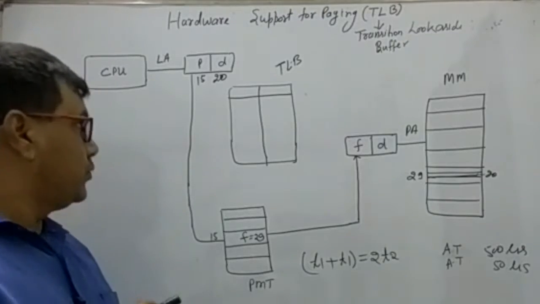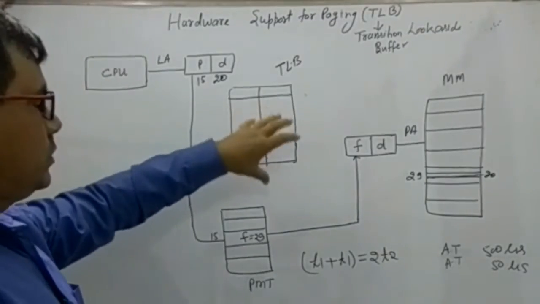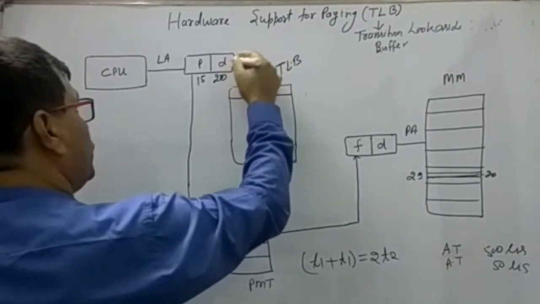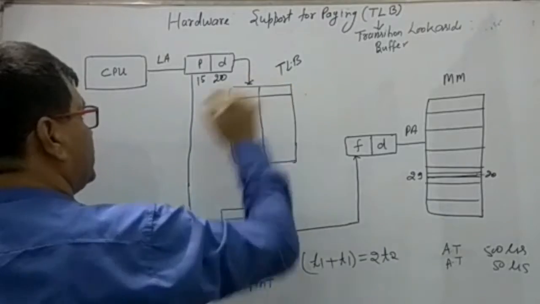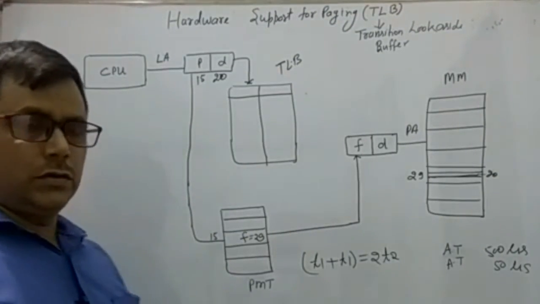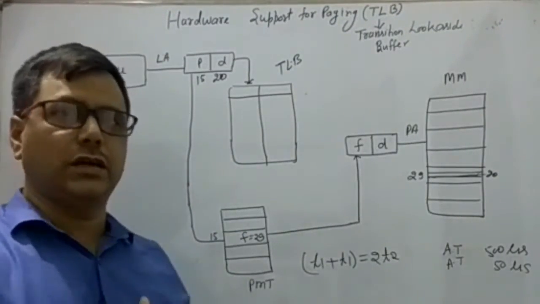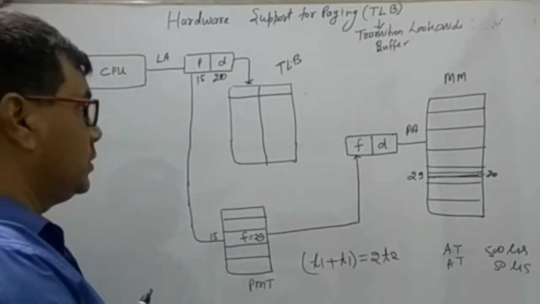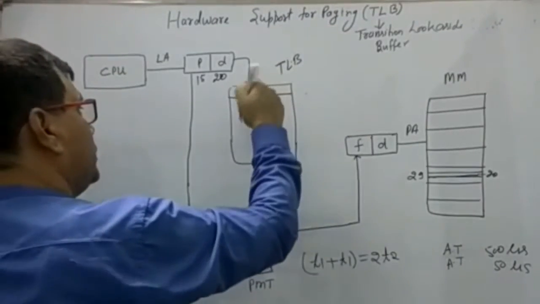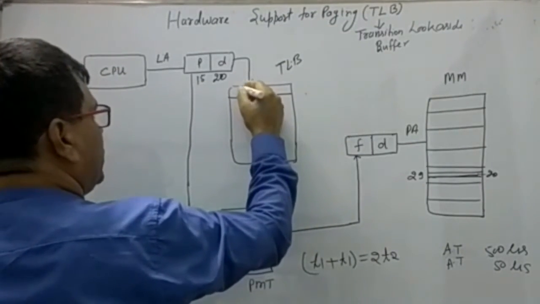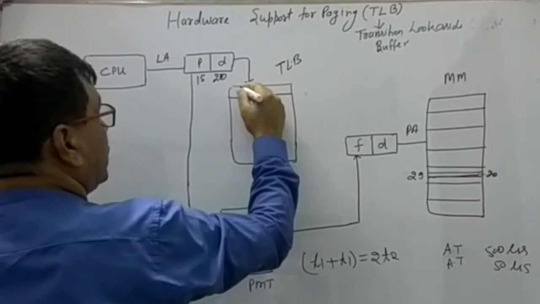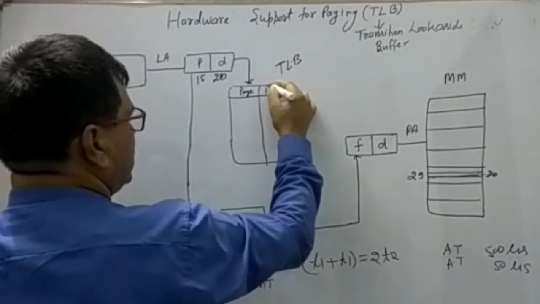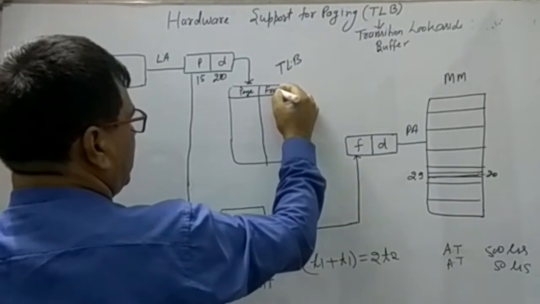Now, after using the TLB, the operating system first searches the TLB. Initially, when we switch on the system and start executing, the requests that come are entered here with the page number and its frame number.